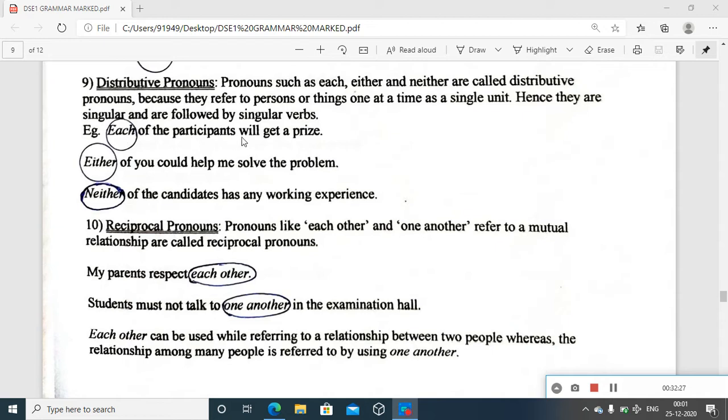Each of the participants will get a prize. Each of the participants. There is an event happening, and person A, person B, person C, person D, many persons participate. All those are participants.